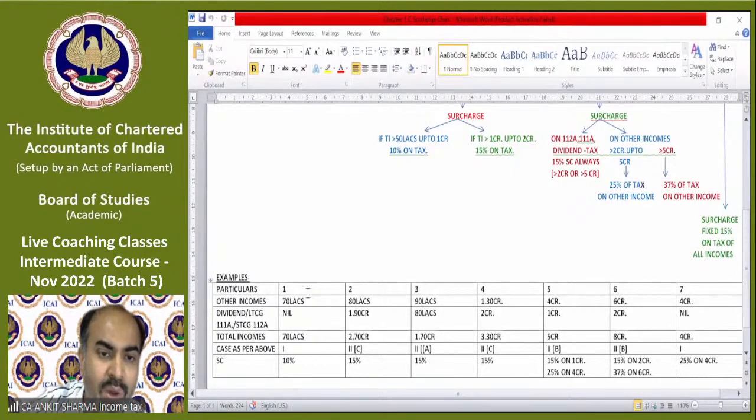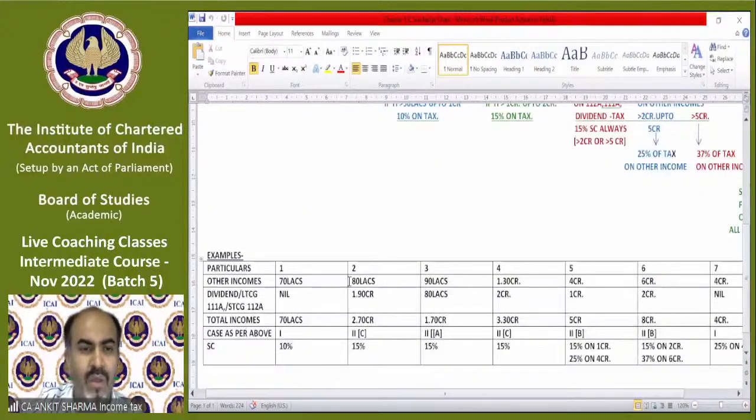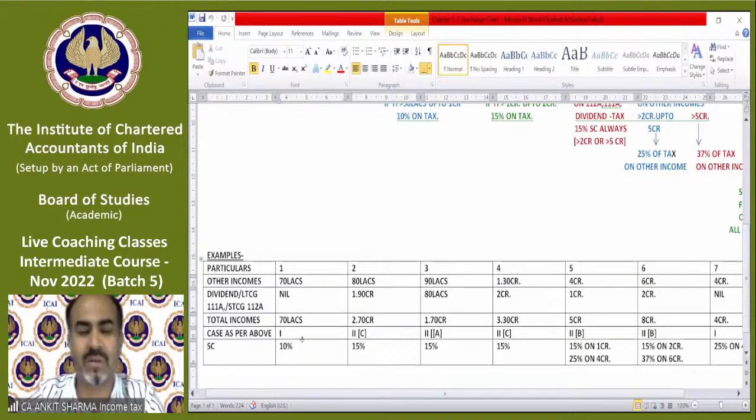Particulars, example number 1, we are discussing example number 1. It says if other income, meaning except these special categories of income, your other income is 70 lakh rupees, and you have these three categories of income as nil. So that means the case will fall in category 1. It does not have any income falling in the special rate of income. So case 1 will be applicable, and in case 1, if income exceeds 50 lakh up to 1 crore, then the rate will be 10%. As simple as that.